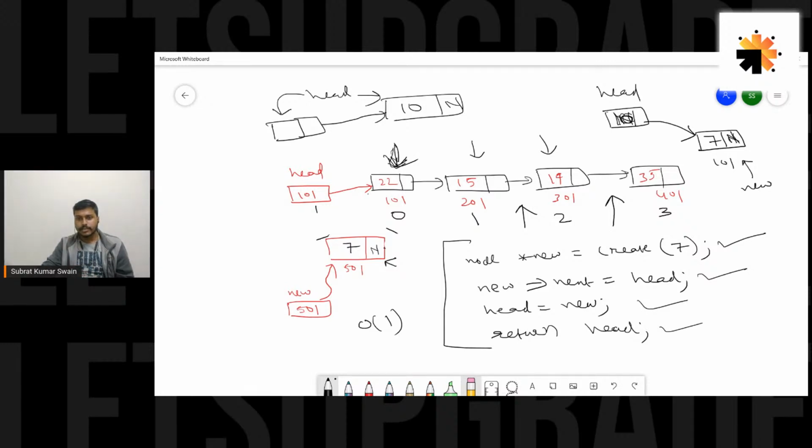Just a quick piece of information about dynamic memory allocation. When memory is allocated statically, and you are out of the scope, let's say this is a function void f, and inside the function I have created a variable, let's say x, and assigned some value there.